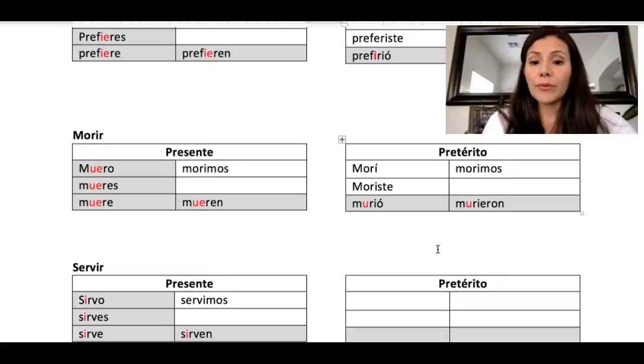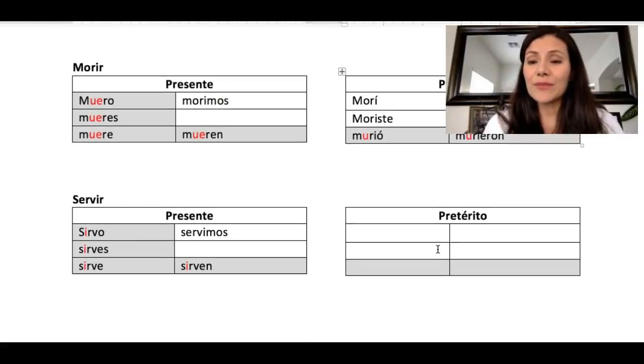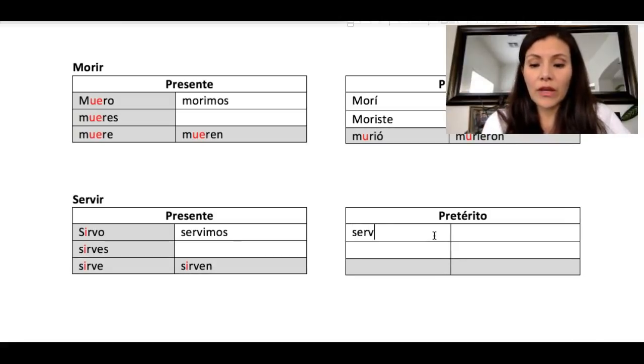Also remember that in the present tense, we had some verbs that only changed one letter, and they're going to be changing that one letter. For example, the verb servir in the present tense only changed its E to the I in all forms except the nosotros. So it's going to have that same E to I change, but again, only in the third person singular and plural. So the conjugation for this verb will be serví,